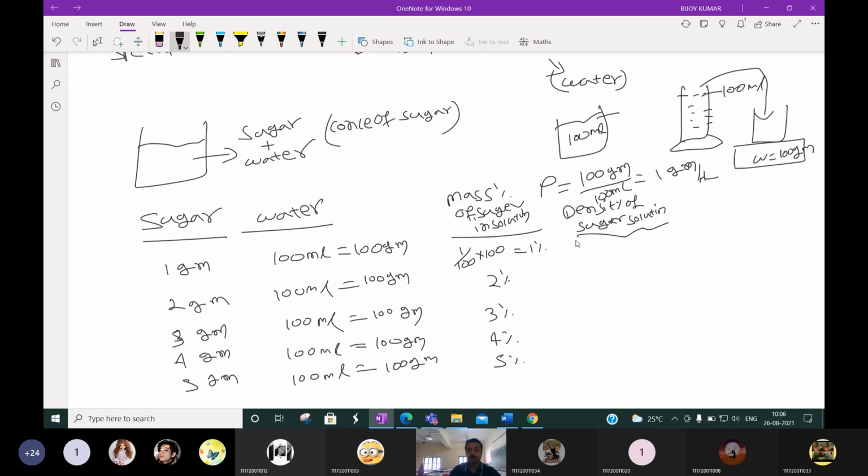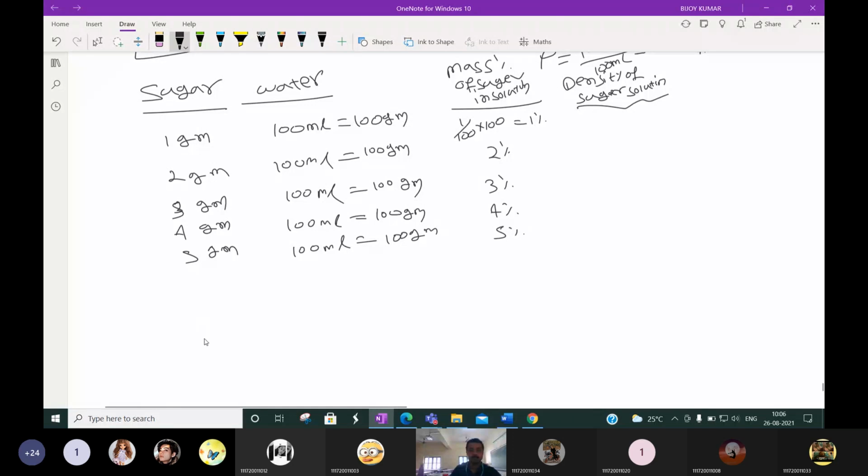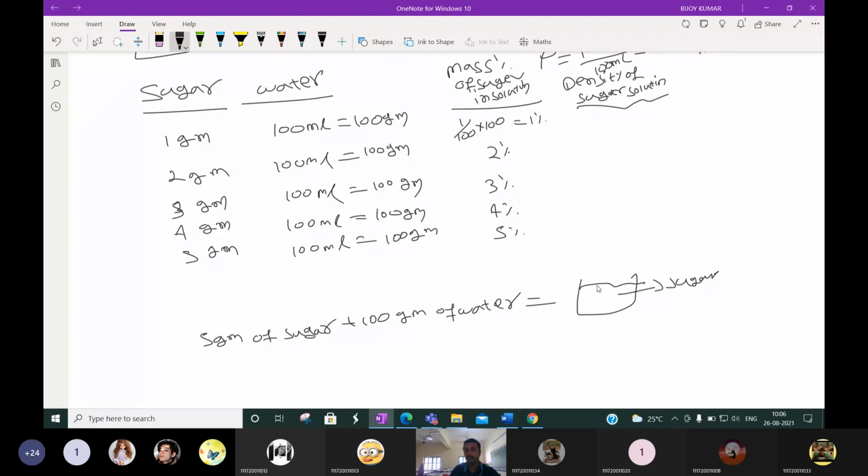How can we measure the density of sugar solution? Suppose 5 gram of sugar is mixed in 100 gram, or we can say 100 ml, of water. Suppose this mixture solution is there. This is called sugar solution, in which 5 gram of sugar is mixed with 100 gram or 100 ml of water. Then, in the measuring cylinder, suppose this is 100 ml, you have to pour this sugar solution till 100 ml.